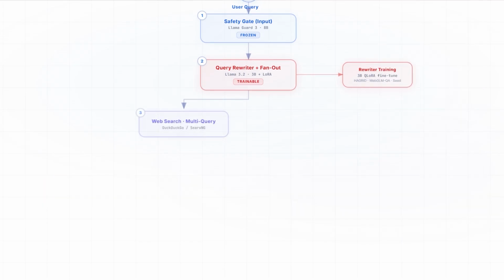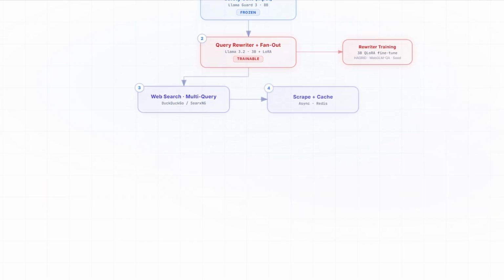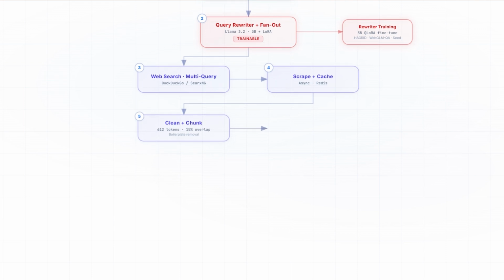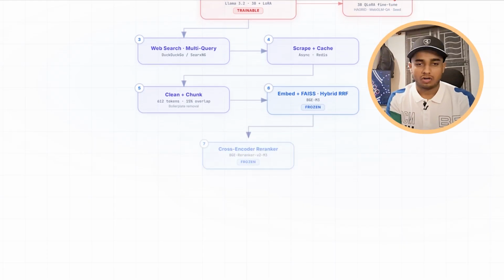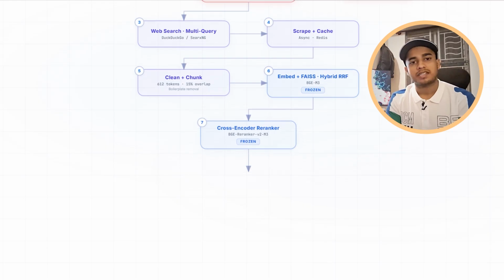Now these multiple queries hit the internet, and they get the relevant URLs and pages. Our pipeline handles end-to-end scraping, chunking and cleaning. Now you scrape a lot of chunks. I have selected a chunk size of 612. So let's say we have 200 chunks.